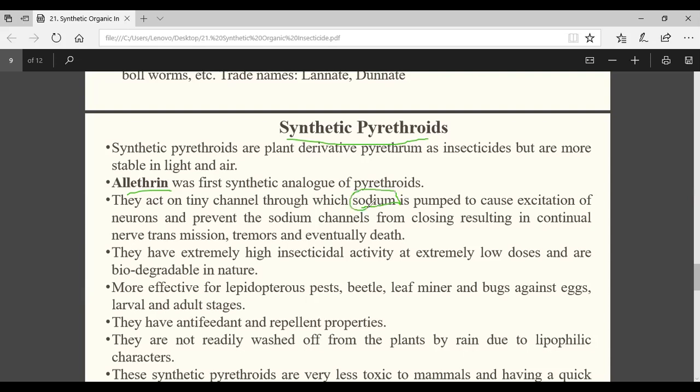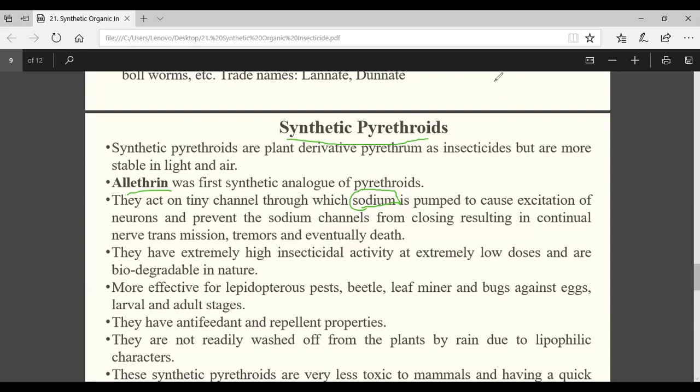In case of your DDT or in case of organophosphate or carbamate, which one was the target site? The esterase enzyme, the esterase binding site. But here, directly they will attack the sodium channel. How and when, I will tell you through video at the end. Understood? Yes, sir. Here the target site is the sodium channel. Okay. What is happening, I will tell you in the video.